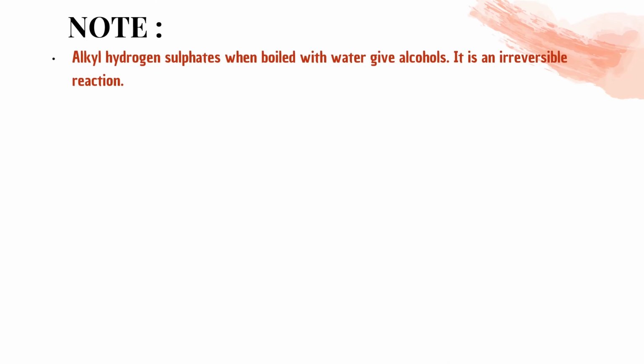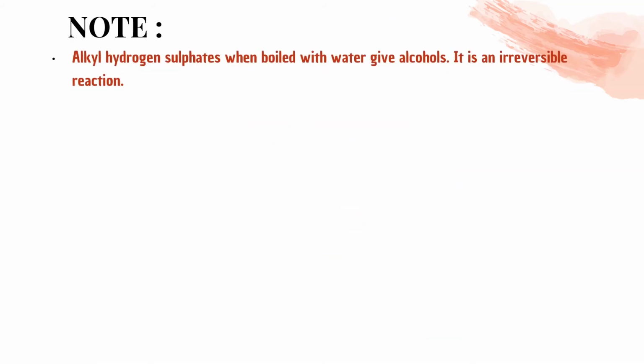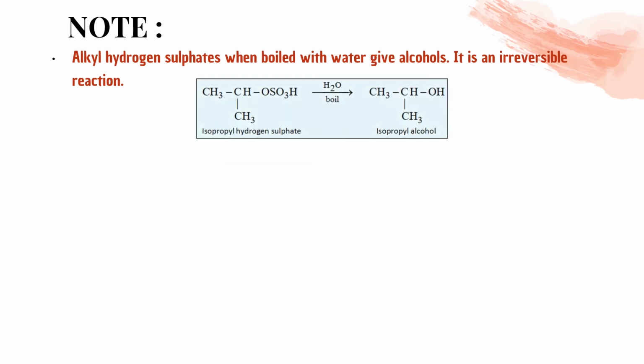Okay, now the next note. Alkyl hydrogen sulfate when boiled with water gives alcohol. If we did it with cold and concentrated, it will stop here only. Okay, it will form here and stop. But if we use it hot, warm, boil it, then that will undergo further hydration and will give alcohol. How? Let me show you this.